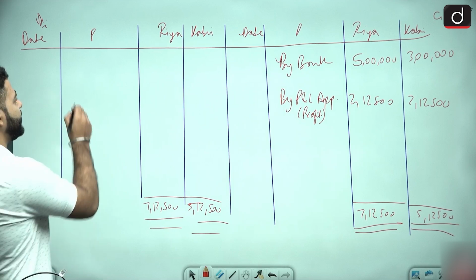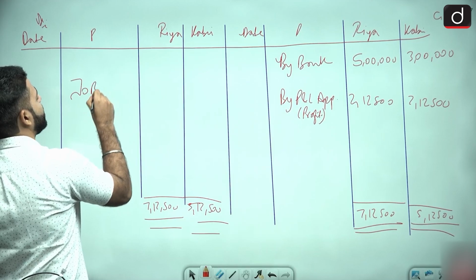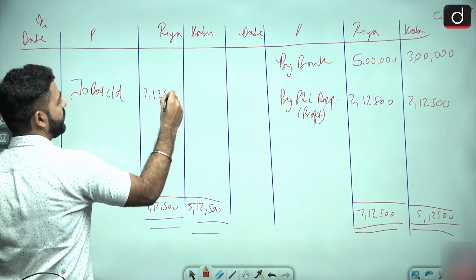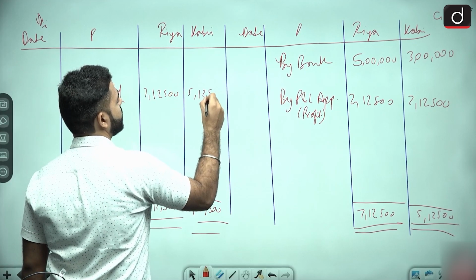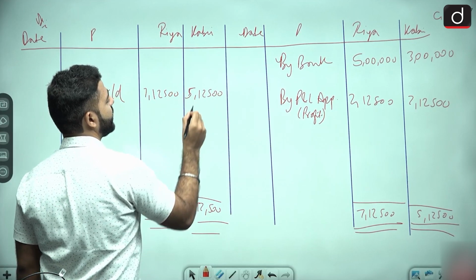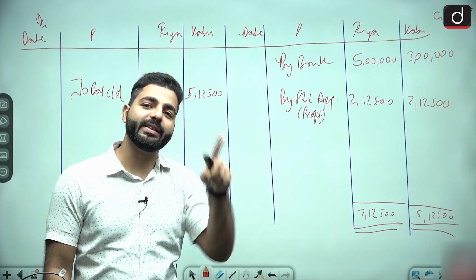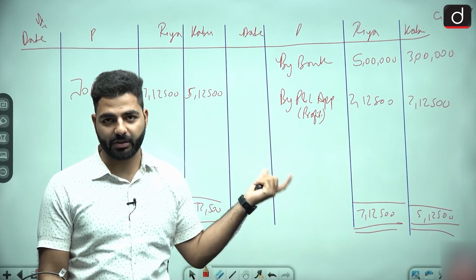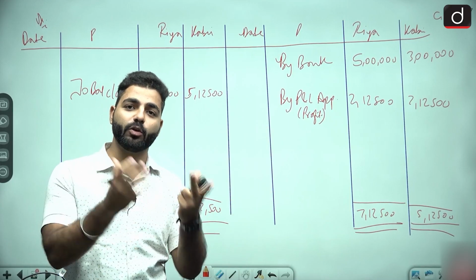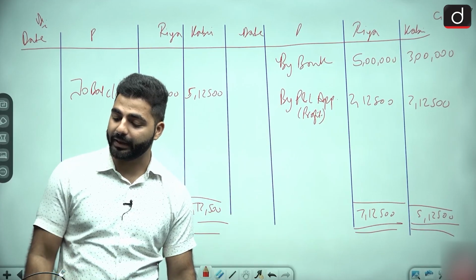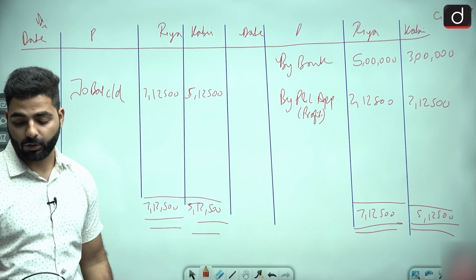And just write the balancing figure here. To balance carried down. So same 7,12,500 and 5,12,500. I hope this is clear. We are done with two things and only one thing is left for today and for this question. That is, we have to prepare the loan account, which is the most important thing. So quickly prepare this, then we will prepare the loan by Ria account.